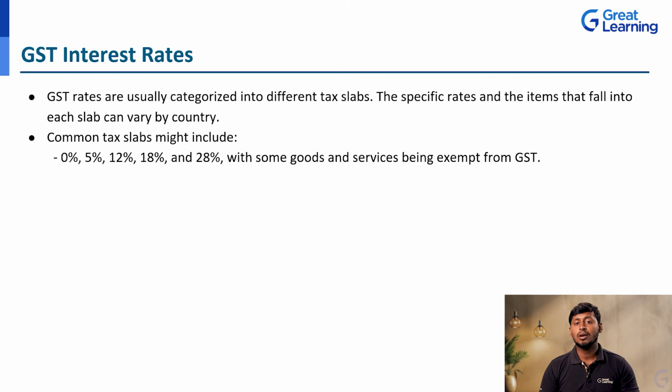So that is the reason they charge less GST rates for that particular product. Like that in Karnataka, the spice items we charge very little.